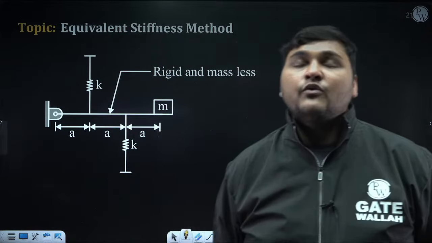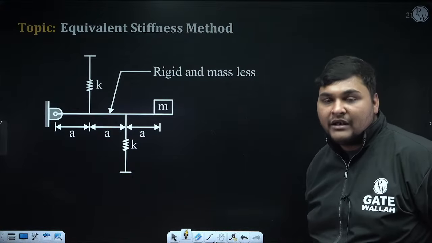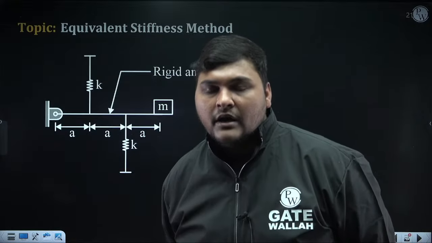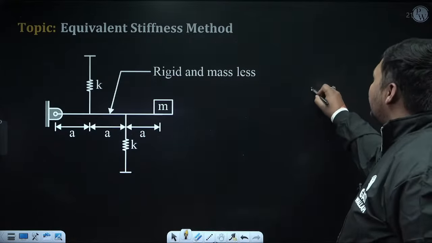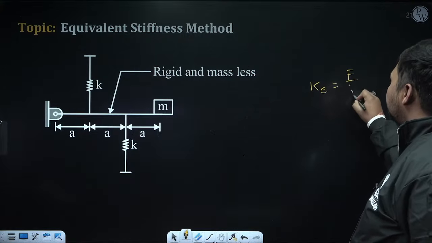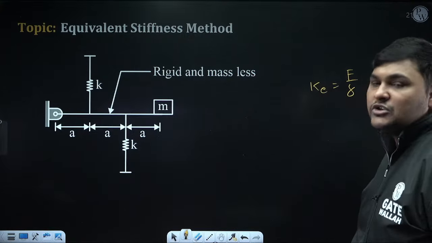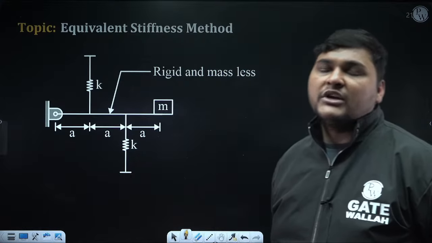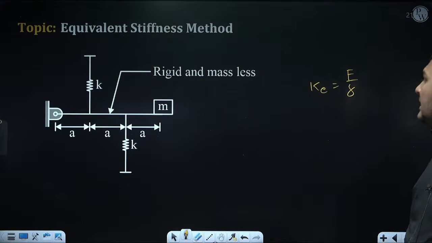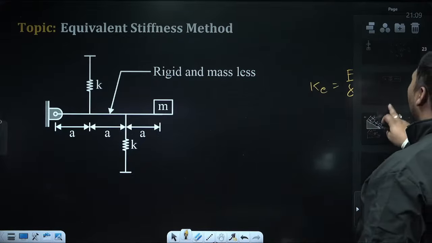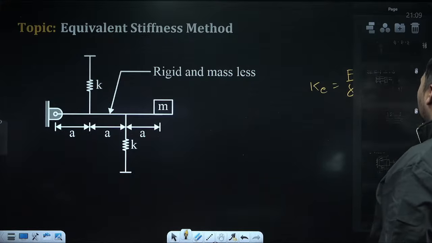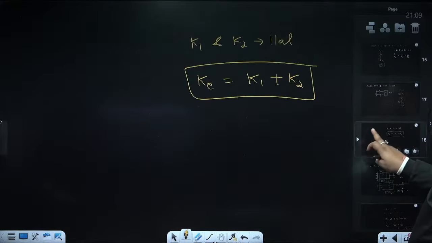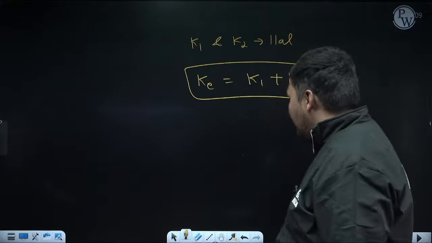So what will we do when springs are neither in series nor in parallel? Very simple. In that case, we will not remember any formula. We will always calculate Ke by using this F by delta. Okay. This approach is always valid when only one point mass is involved and restoration is only occurring due to stiffness. Even for series arrangement, the formula to calculate Ke is 1 upon Ke equal to 1 upon K1 plus 1 upon K2. The formula to calculate K equivalent for parallel arrangement is K1 plus K2. Even we got this formula by using this approach.